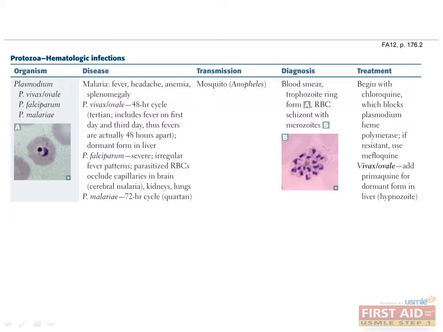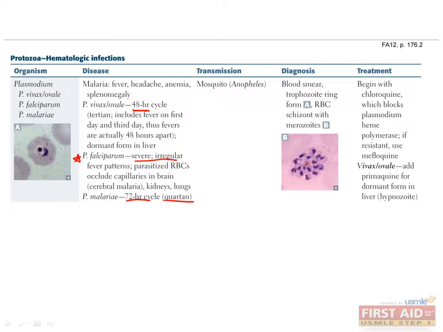How often the cyclic fever appears is often related to which Plasmodium species is involved. P. vivax and ovale typically cause fever every 2 days, which is known as the tertian fever. P. malariae will cause fever that occurs every 3 days in a quartan cycle, and P. falciparum has a severe irregular fever that often occurs every day as a continuous fever. Remember that P. falciparum is the most severe malarial infection because it can involve the brain, kidneys, and lungs.